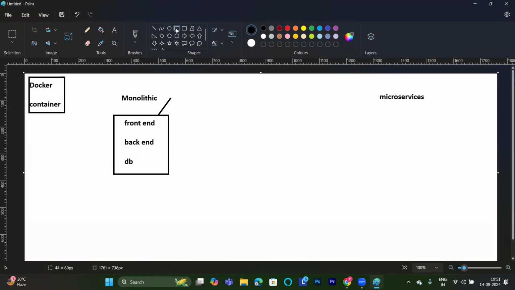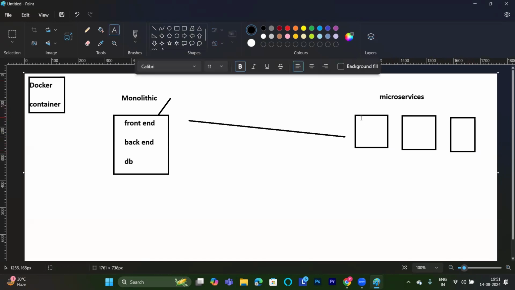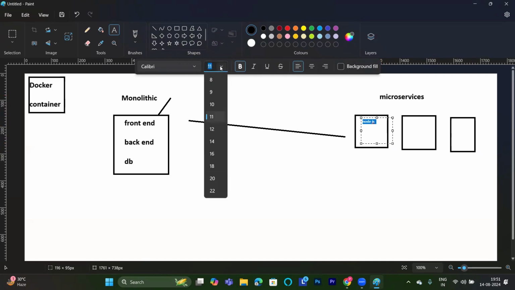Microservices here means this technology was introduced, and the architecture shifted from monolithic to microservices. What is microservices? For the front end, we are creating a micro component. We can create the front end by using microservices. Something like this. Microservices means I'm using React.js, Node.js, Angular. What I'm using here is Node.js to create one of the front ends. By using Node, I can create a better front end.